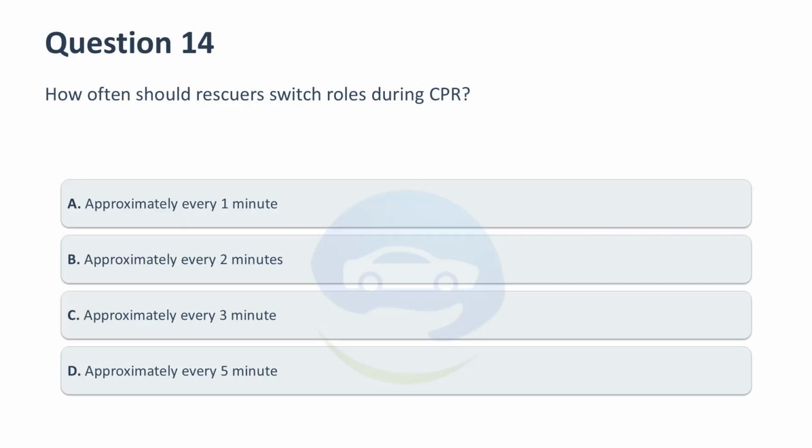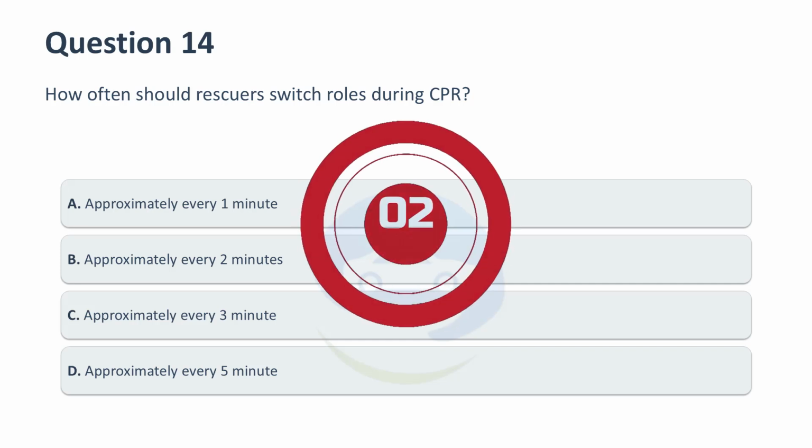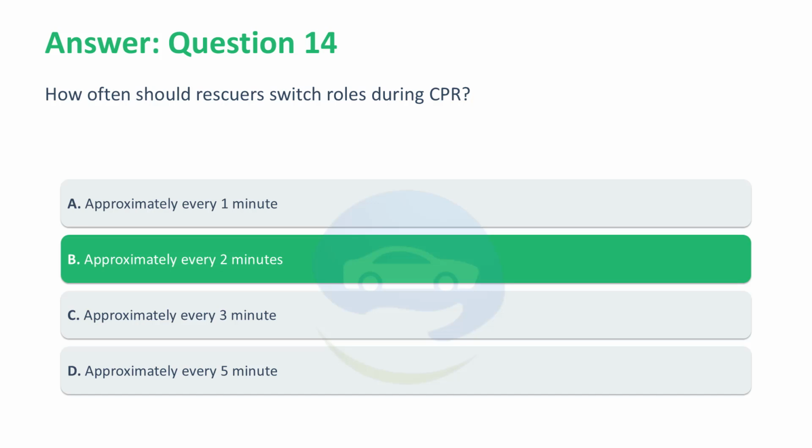How often should rescuers switch roles during CPR? A. Approximately every 1 minute. B. Approximately every 2 minutes. C. Approximately every 3 minutes. D. Approximately every 5 minutes. Correct answer, B. Approximately every 2 minutes. Switching roles frequently, every 2 minutes, helps reduce fatigue.